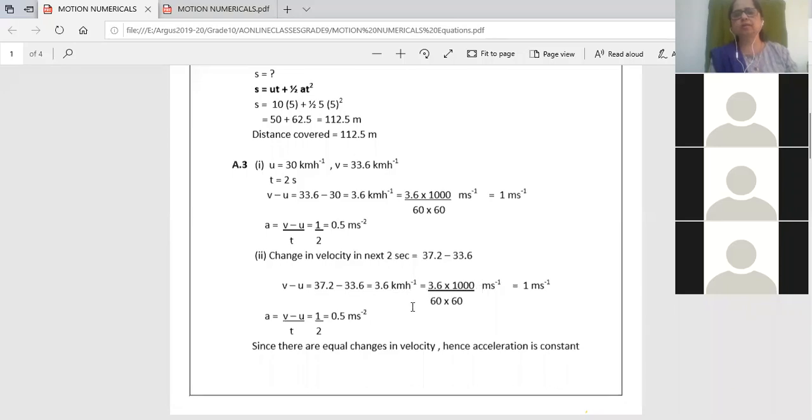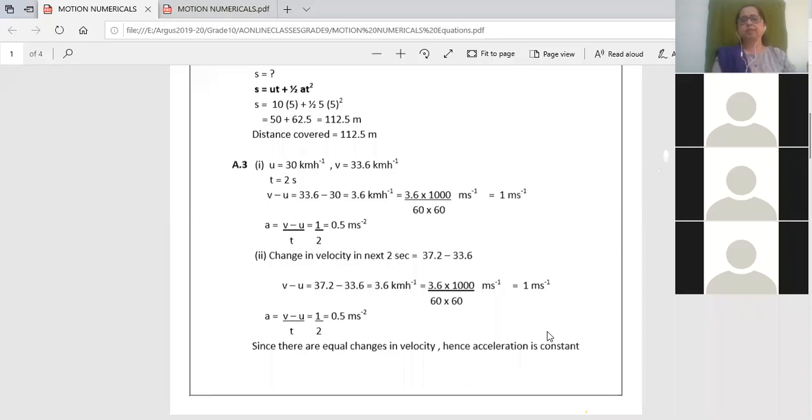Converting v minus u into meter per second, 3.6 into 1000 upon 60 into 60, it comes to 1 meter per second, right? And acceleration v minus u upon t is 0.5. So what have I written? Since there are equal changes in velocity, acceleration is constant.